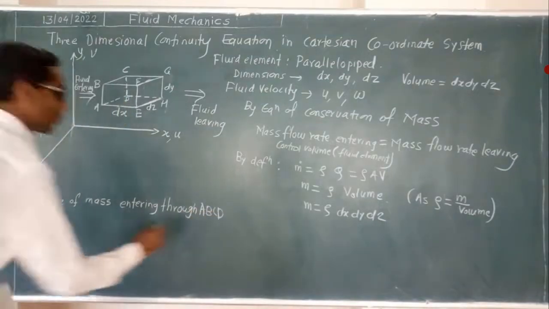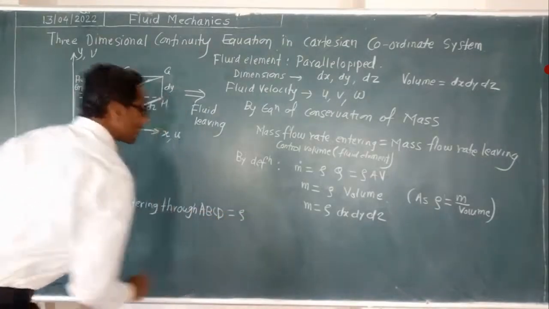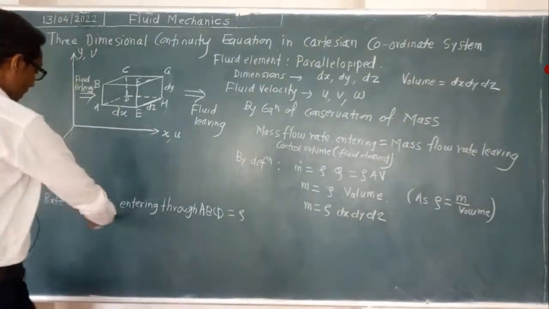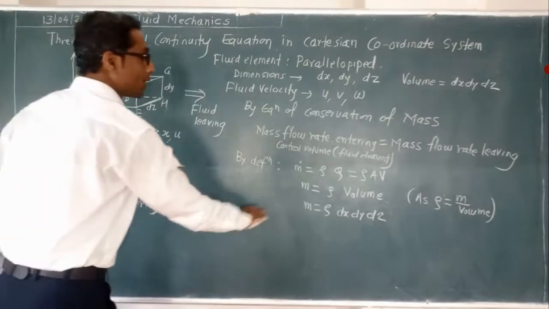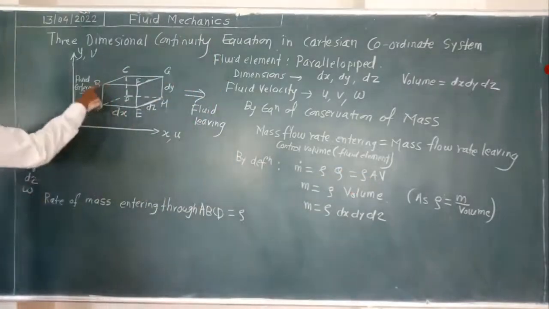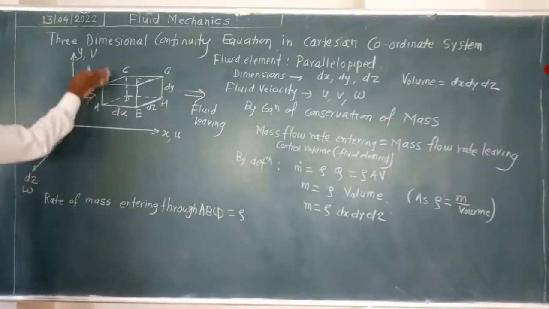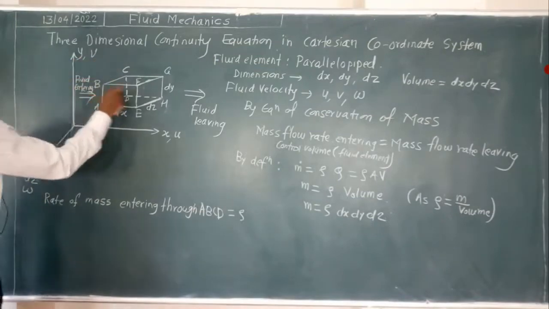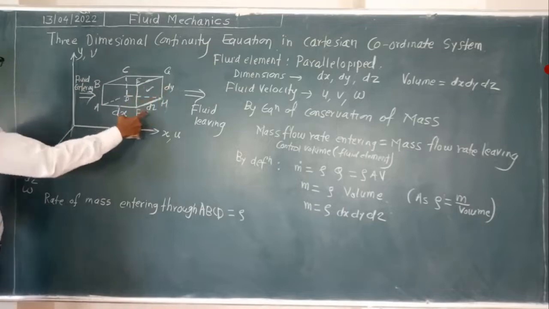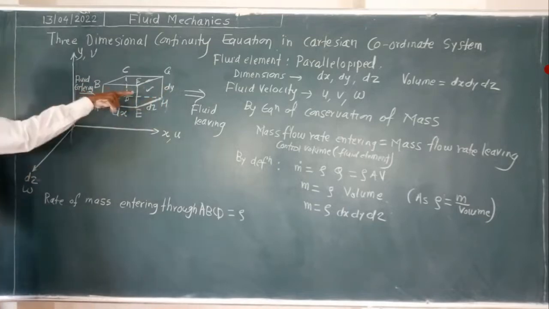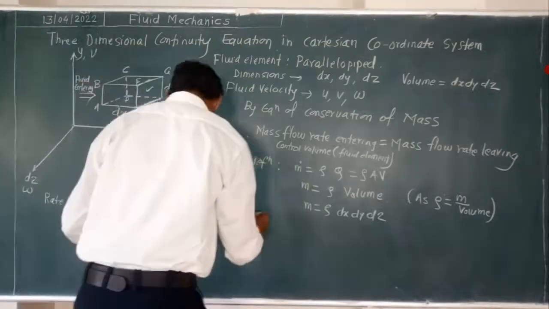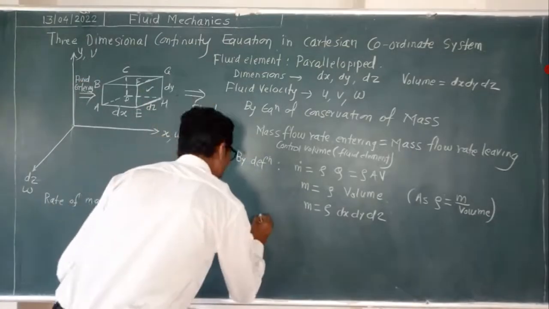That will be equal to rho into area, since we are considering rate. Now which area? The area perpendicular to the x direction, so this area will be dy into dz.